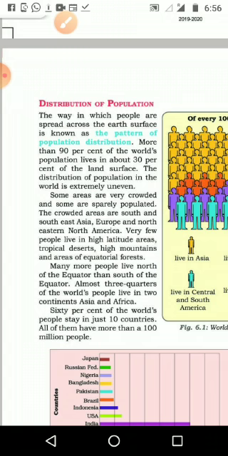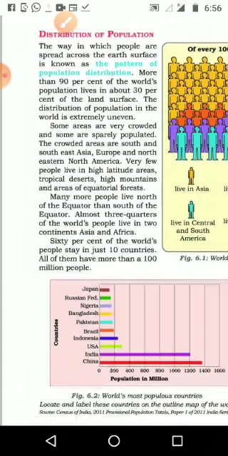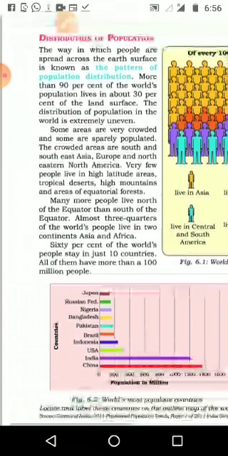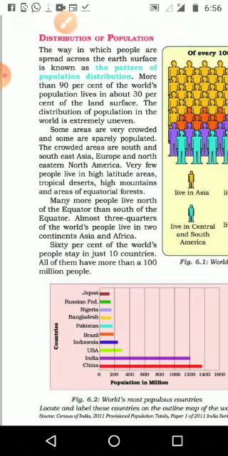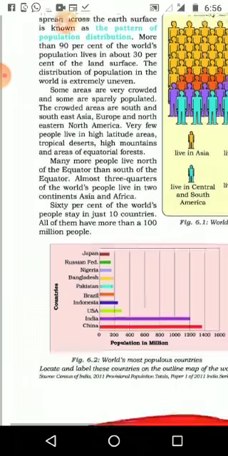Some 30% is mountain area, where we can't live, and some area, less than that, is desert, where we also can't live. Like that, we are making use of only 30% of the land for living purposes. The distribution of the population in the world is extremely uneven. Some areas are very crowded and some are sparsely populated.